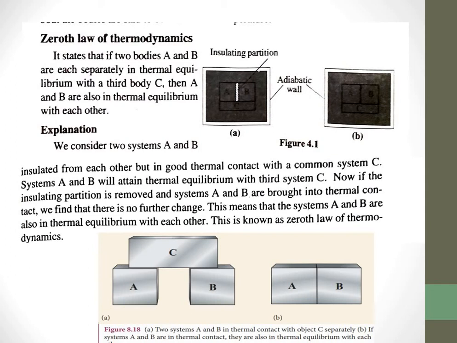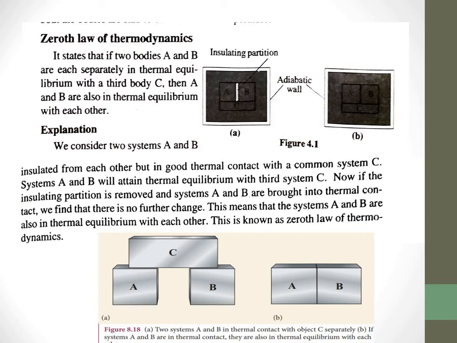Suppose we have two systems or two bodies A and B, and a third system known as C. We don't know whether A and B are in thermal equilibrium or not, but we know that A is in thermal equilibrium with C. When they are in close contact for a long time, they will reach thermal equilibrium. So A and C are in thermal equilibrium and B and C are in thermal equilibrium. Then A and B should be in thermal equilibrium, and this is known as the zeroth law of thermodynamics.